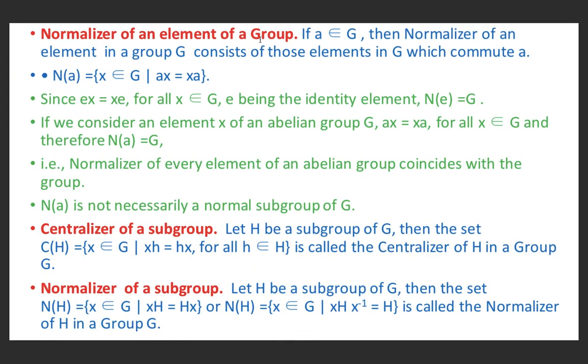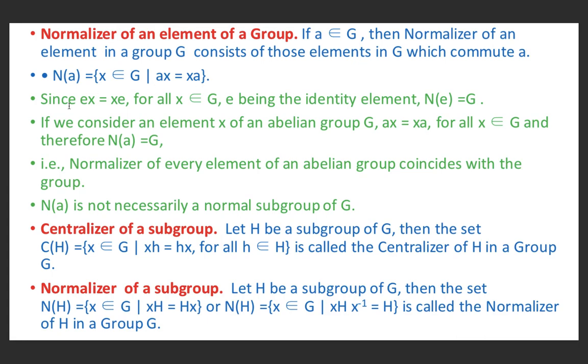Now, normalizer of an element of a group. If A belongs to G, then the normalizer of an element in a group G consists of those elements in G which commute with A. This point is important. It consists of those elements which commute with A. So, N(A) is equal to {X belonging to G such that AX = XA}.